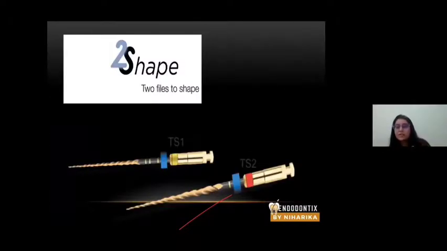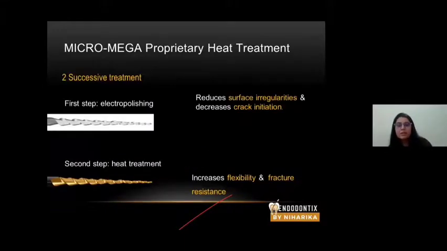This is the file which I am using in my practice. TS1 and TS2 marketed by Micromega, they are heat treated. So the steps are very simple. Electropolishing, and after electropolishing, heat treatment is done.